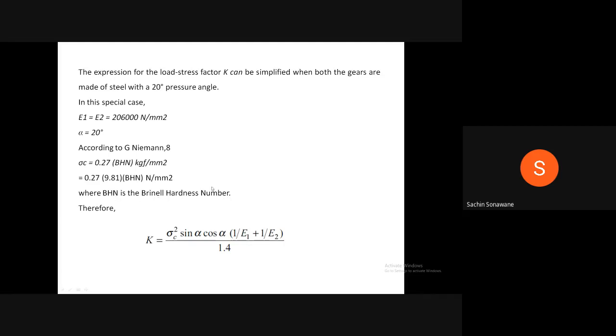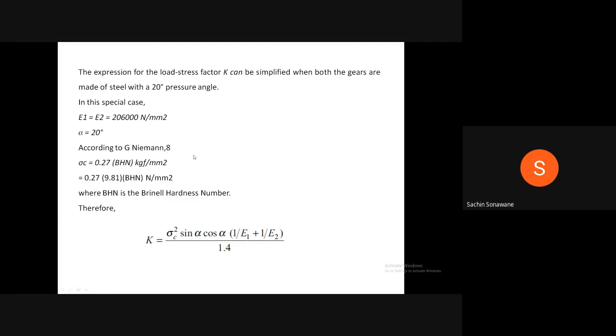Therefore, K is equal to, we know the formula, sigma C square sin alpha cos alpha into bracket 1 upon E1 plus 1 upon E2 divided by 1.4.